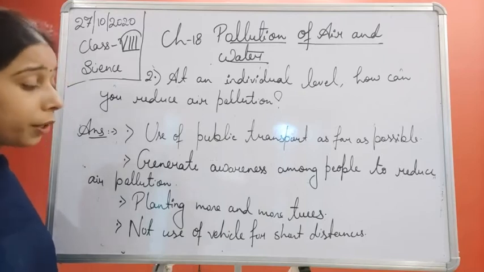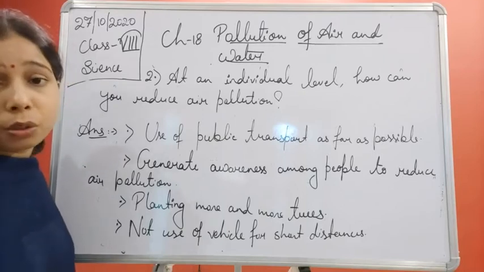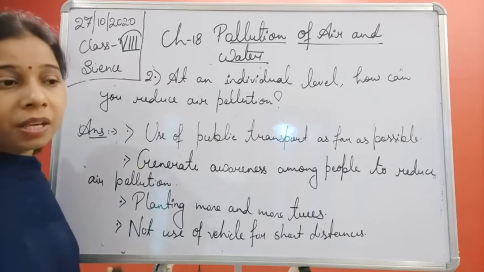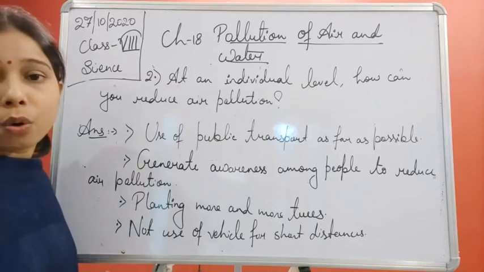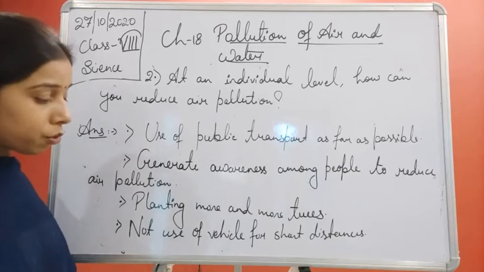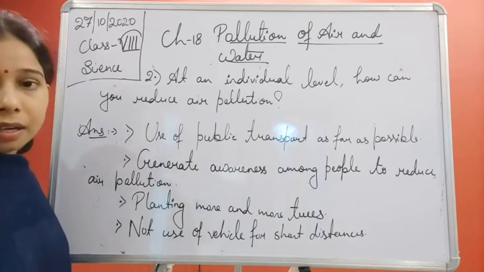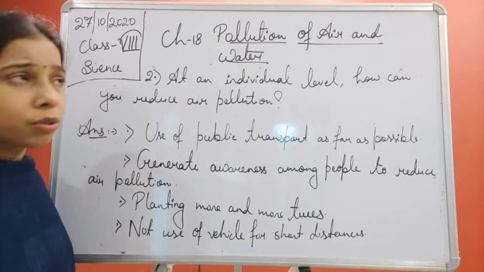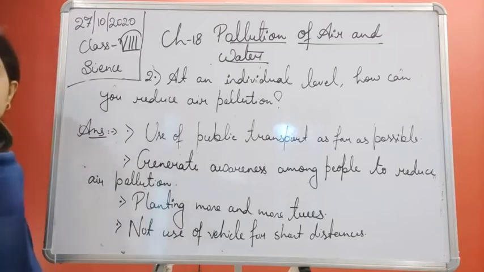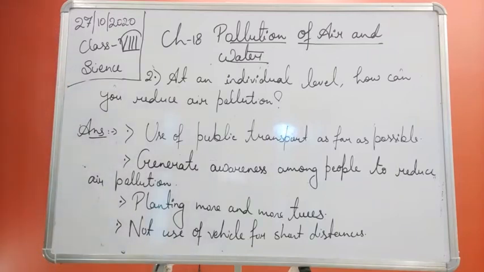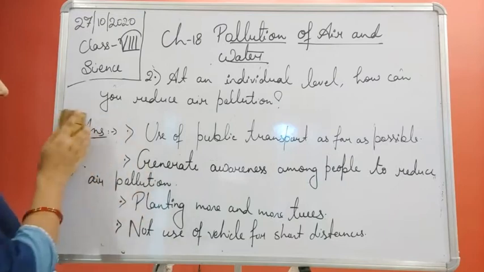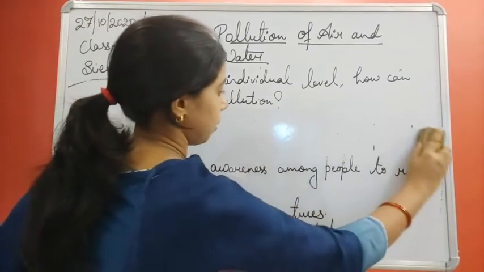The next one is not using a vehicle for a shorter distance. If you are going to a place a short distance from our home or office, it is better that we do not use a vehicle for that, and it helps in reducing air pollution. So these are the things that we can do at an individual level. Next, we'll move to the next question, students.